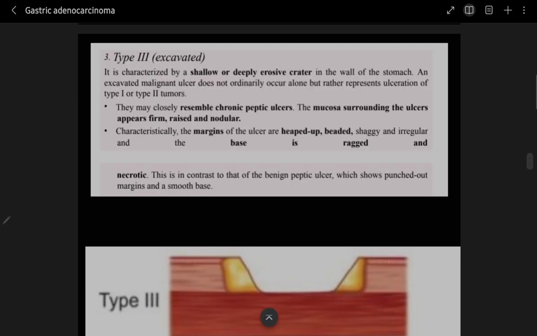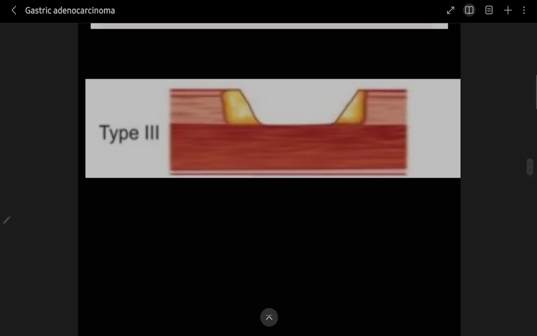So since it is an ulcer, right? So ulcer has a base, okay, the margins are there, right? Edges are there. So if you will see here, the mucosa surrounding the ulcers is very firm. It's raised and nodular. But the margins, if you will see, are heaped up, beaded, saggy, and irregular. But the base is necrotic and ragged, right? So this is here the type 3.